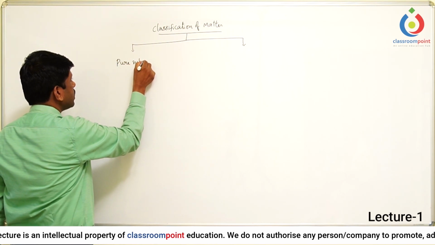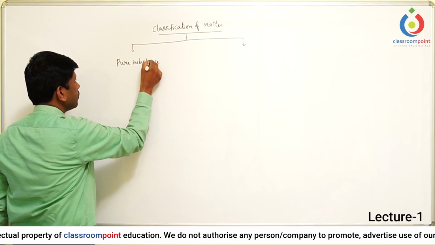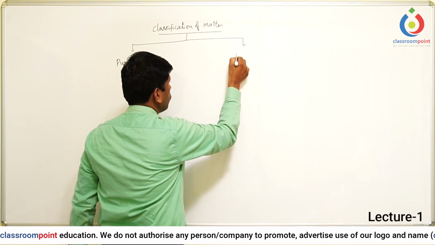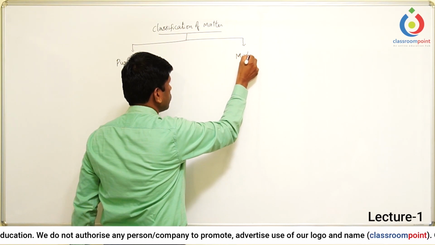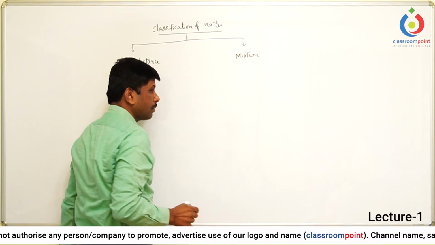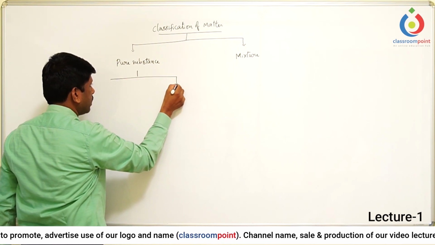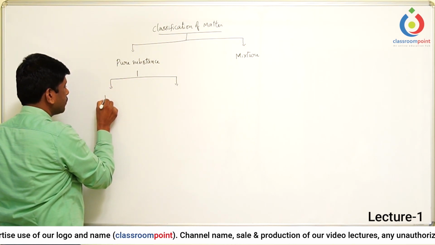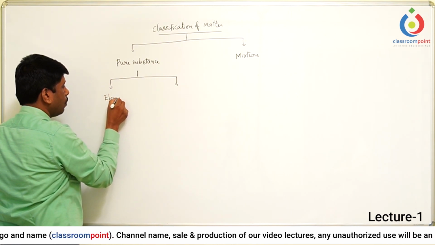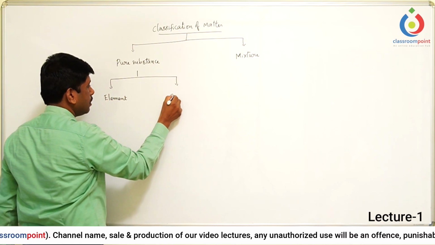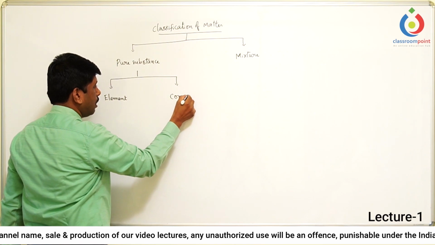They are pure substance, and the second one is mixture. This pure substance is again classified into two categories. One is element, the second one is compound.